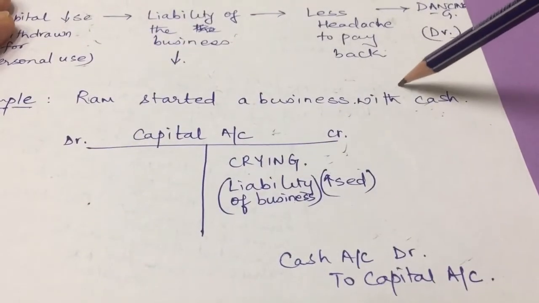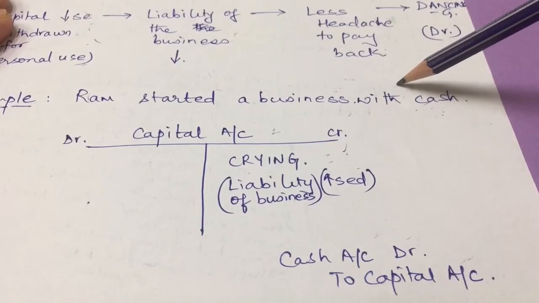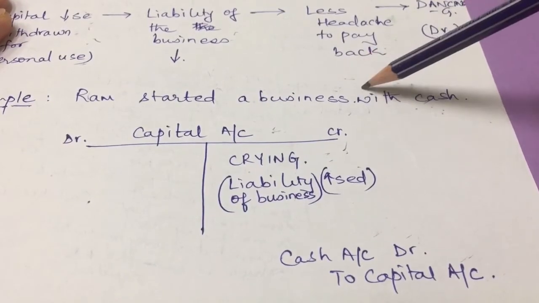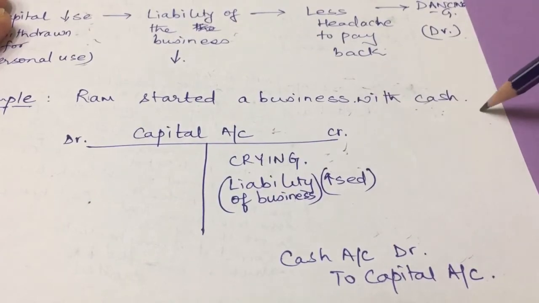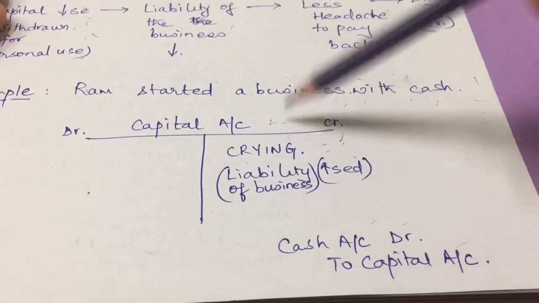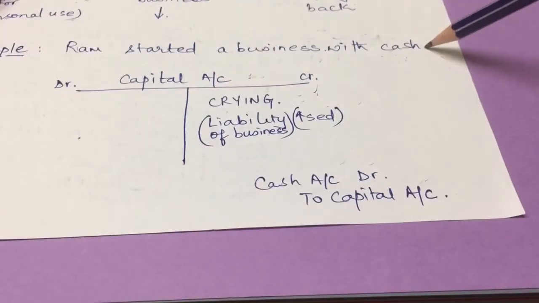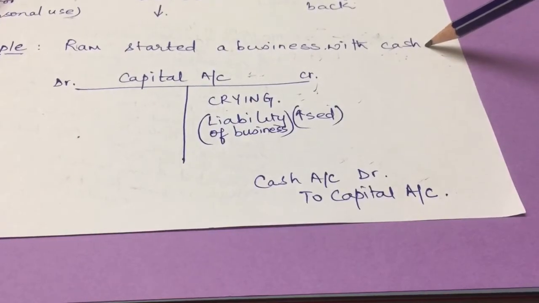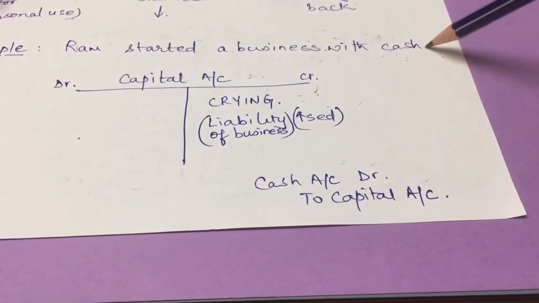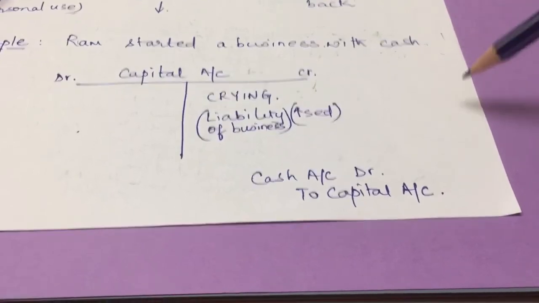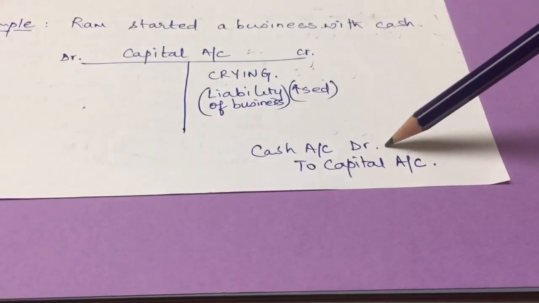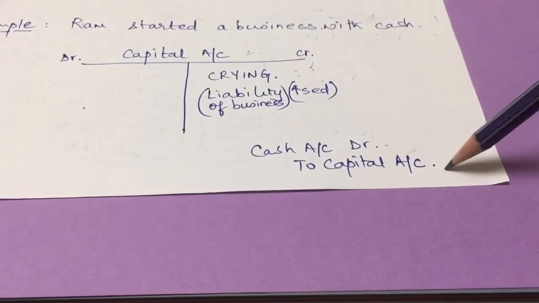Let's take an example. Ram started business with cash. So Ram is the owner of the business. He has invested money into the business, so it is capital for the business. So the capital account will now be crying. And here the cash has walked into the business. It has walked into the party. So it is an asset account, and it will be on the debit side. My journal entry will be cash account debit to capital account.